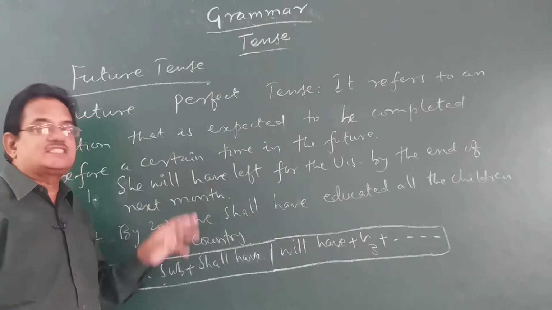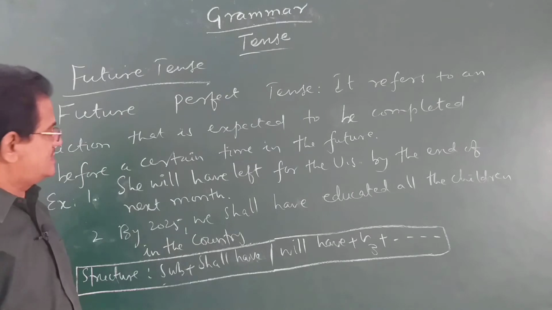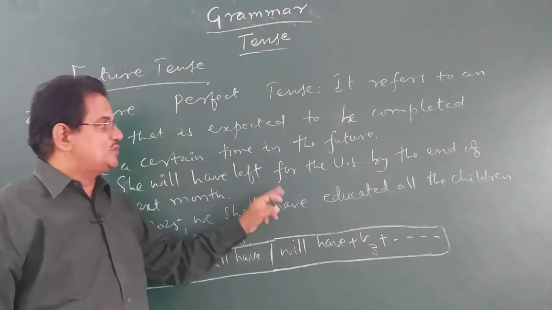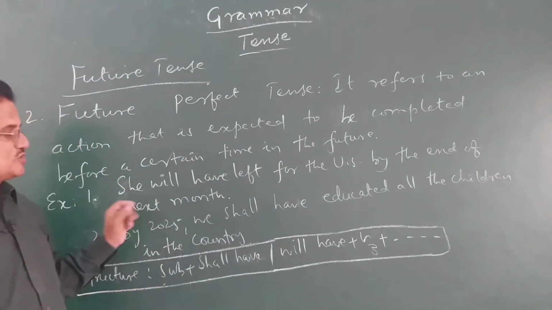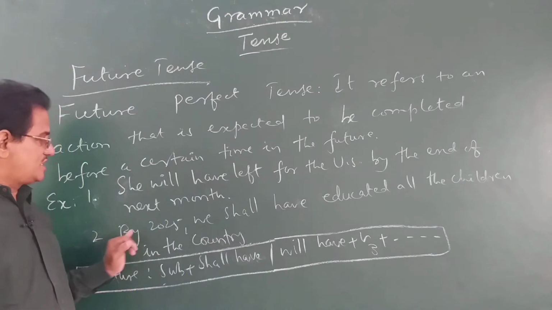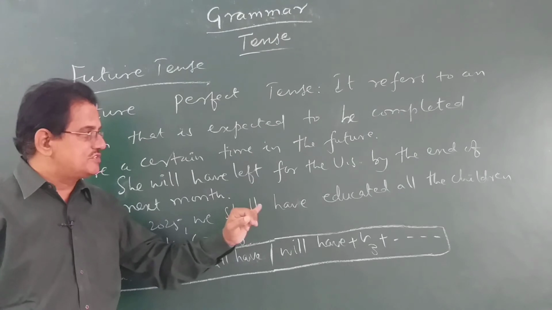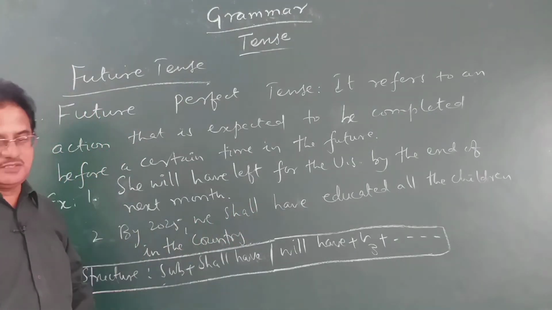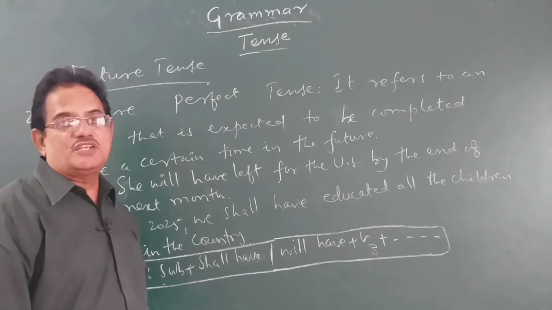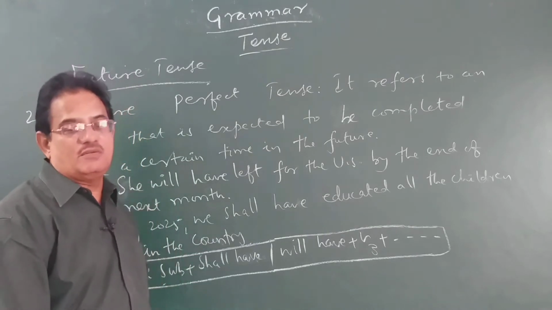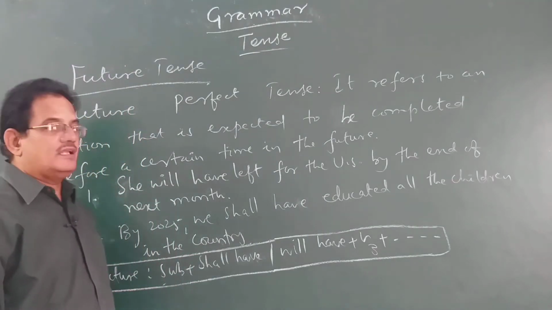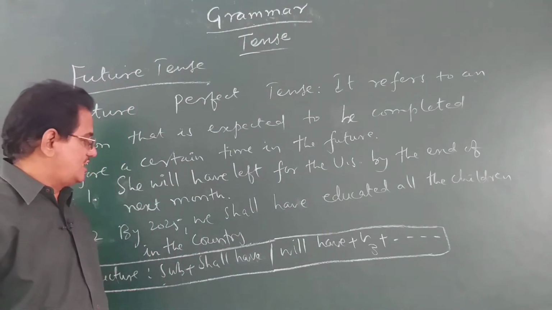So, such actions are conveyed through future perfect tense. She will have left for the US by the end of next month. See, by 2025, we shall have educated all the children in the country. By 2025 means the government estimates or hopes to educate all the children in the country.